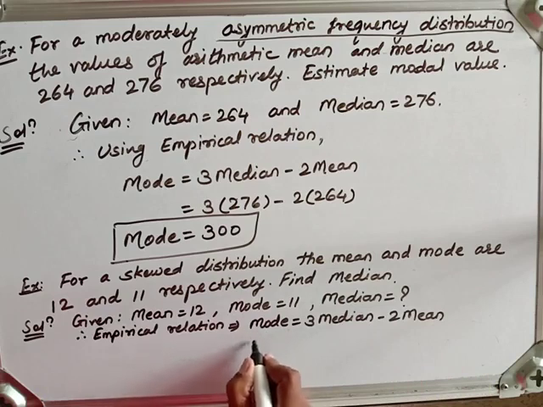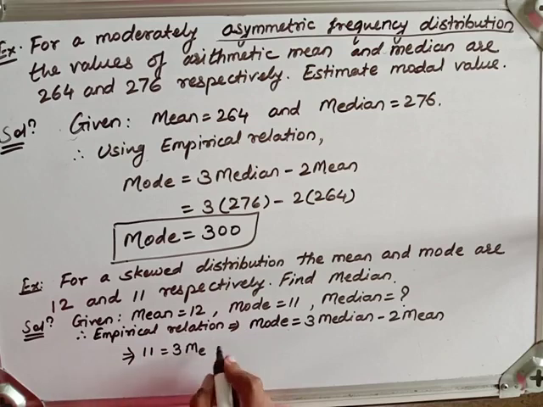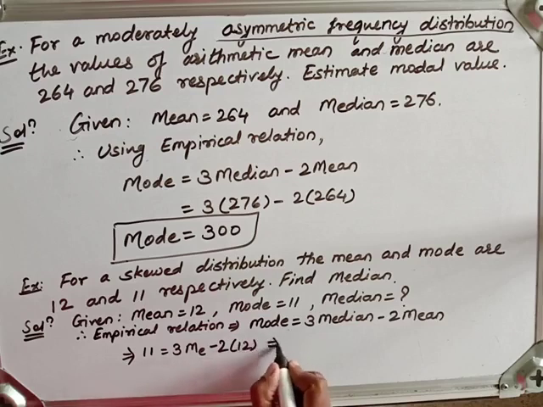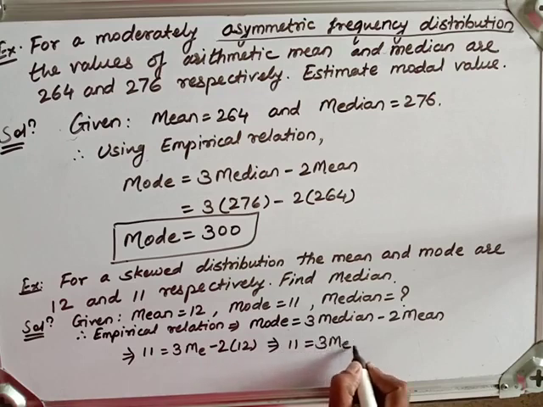Mode is 11, as given, and median we have to determine. So let me write it with its notation, Me. And 2 times mean is 24. So this is 11 equals 3 times median minus 24.